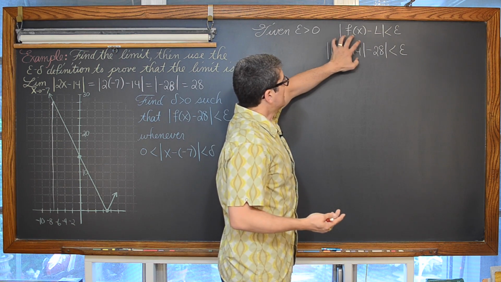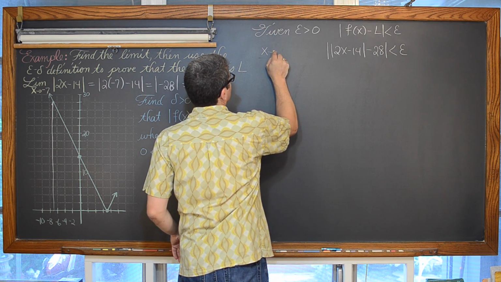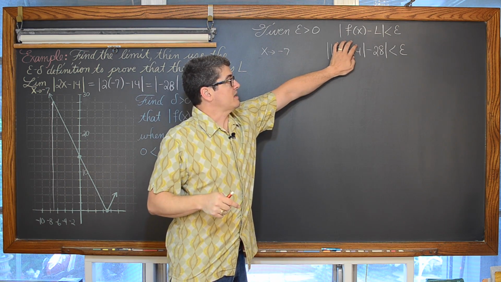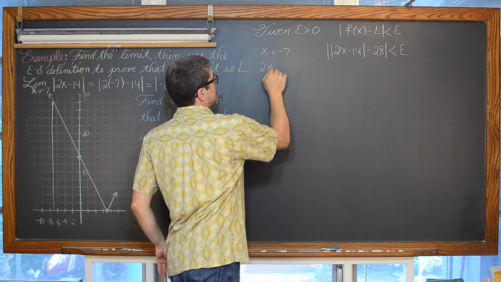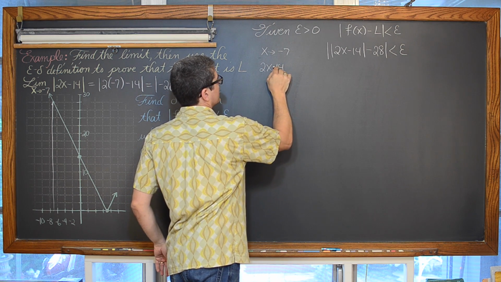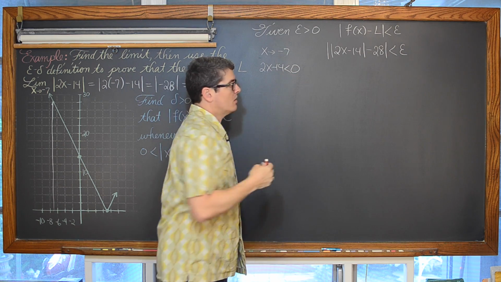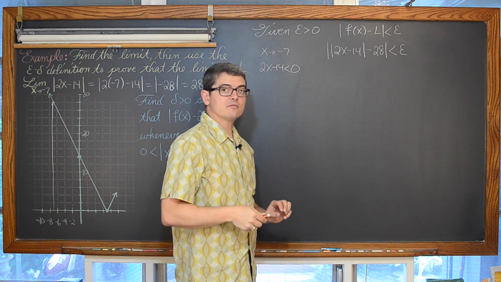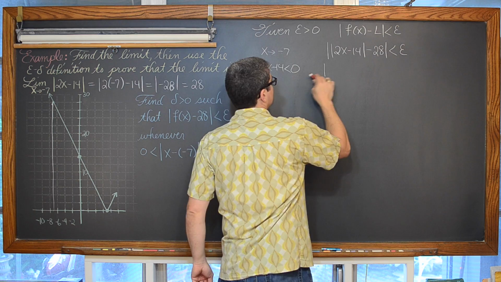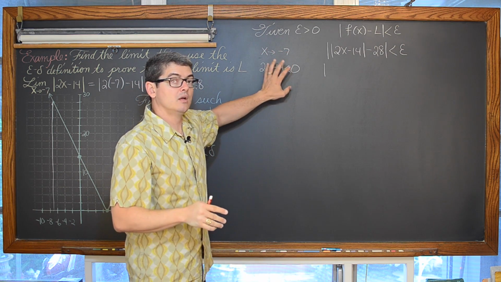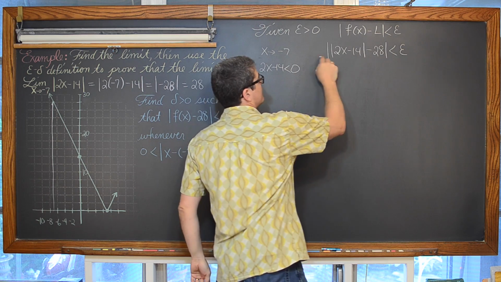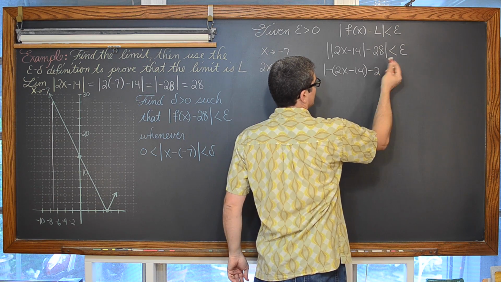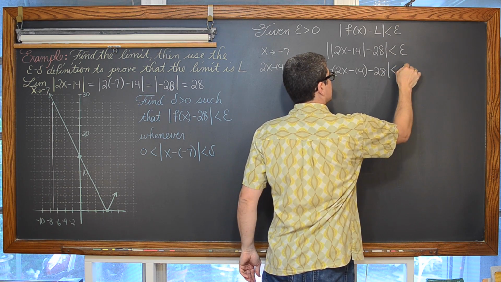So understanding that as x approaches negative 7, 2x minus 14 is going to be a negative answer, less than 0, that absolute value is going to change the sign of that expression. So we can replace the set of absolute value symbols with a set of negative parentheses. So, just for this particular problem with x approaching negative 7, we have the absolute value of the negative parentheses 2x minus 14, minus 28 is less than epsilon.